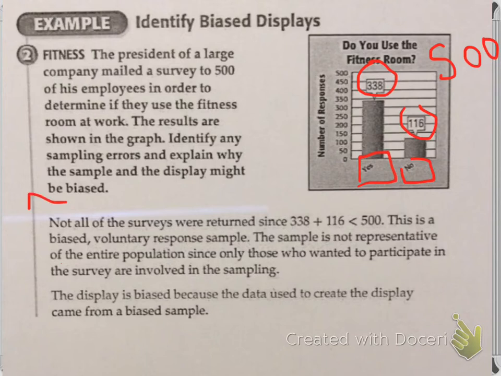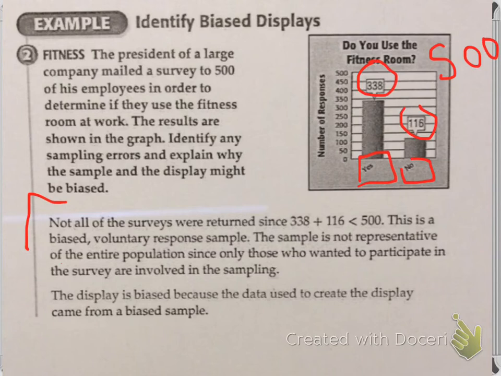And that's what it explains down here. It says not all of the surveys were returned. 338 plus 116 is less than 500. This is a bias voluntary response sample. The sample is not representative of the entire population since only those who wanted to participate in the survey are involved in the sampling. The display is biased because the data used to create the display came from a biased sample. So because this didn't use all of the people sampled, it doesn't actually show the data correctly.